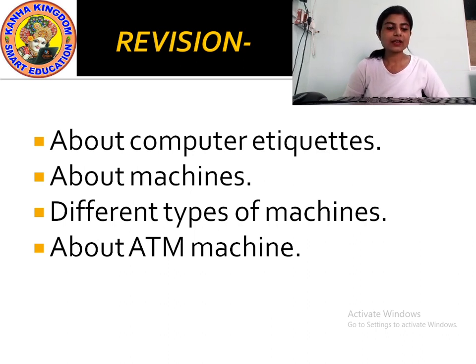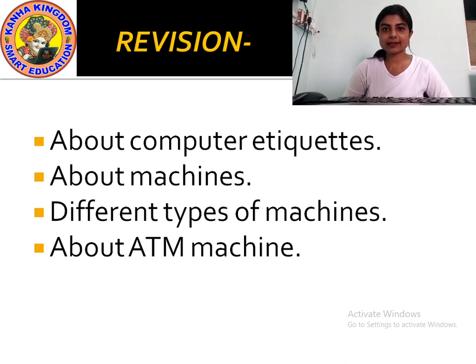Then what are the types of machines? How many types of machines are there? There are 3 types of machines. What are those? Machines that run on electricity, machines that run on fuel such as petrol, diesel or compressed natural gas, then machines that work on muscle power.